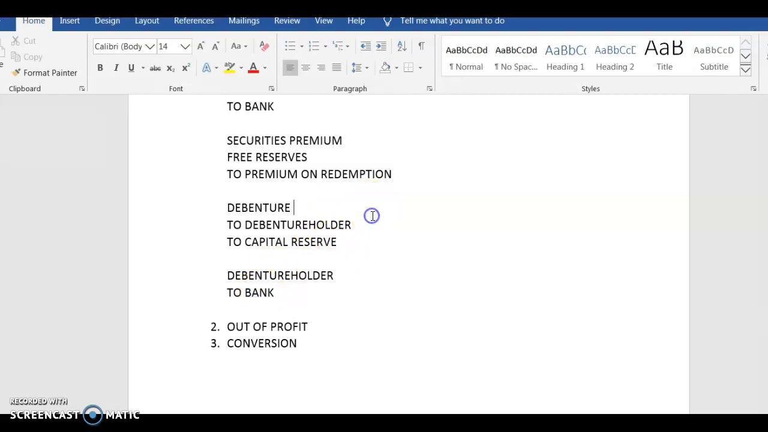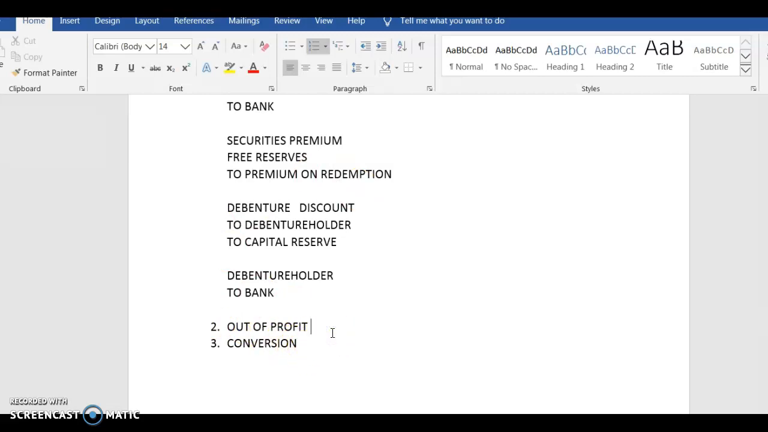And this is at the discount, right? So this is clear. So when you are redeeming out of capital, there are three cases: at par, premium, or discount. Now let's come to the second case, which is out of profit.